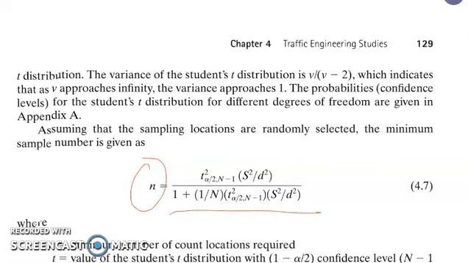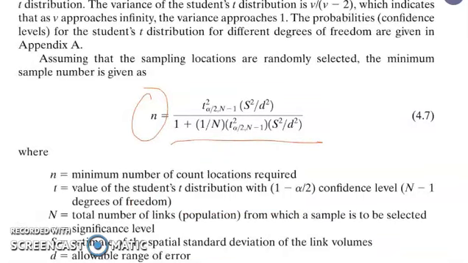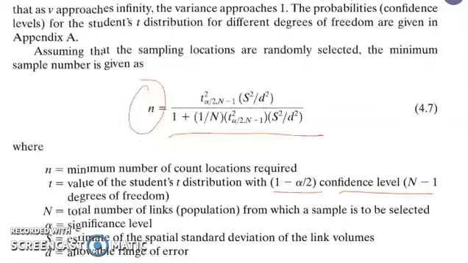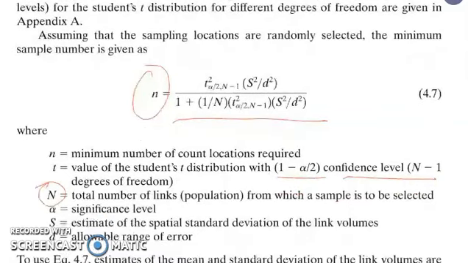Our t is the value of the student's t distribution with 1 minus alpha over 2 level of confidence and n minus 1 degrees of freedom. The total number of links refers to our capital N, and alpha is the significance level. Our capital S is the estimate of the spatial standard deviation of the link volumes, and D is our allowable range of error.